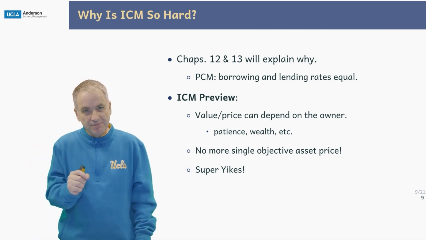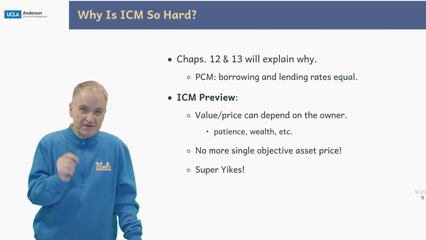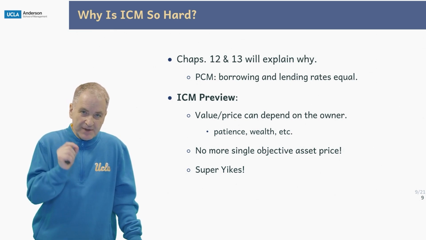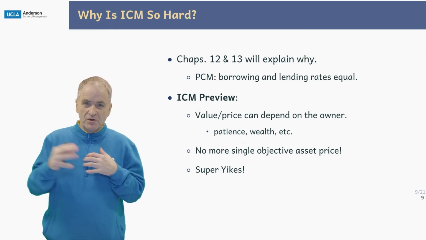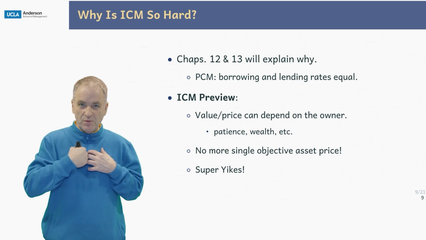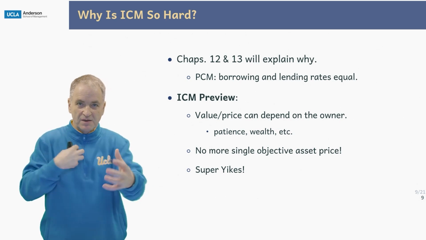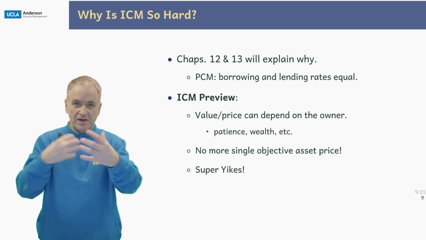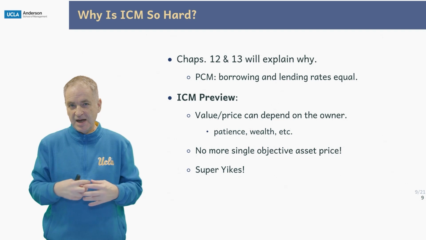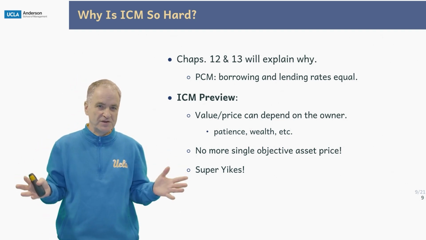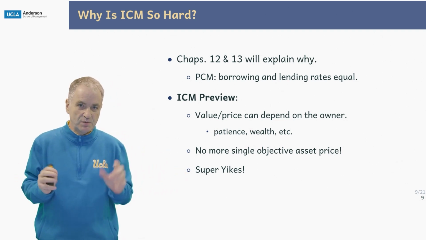The perfect capital markets buys for us something really simple. It buys the fact that if I want to borrow money from you or if I want to lend money to you, the rates are the same. So there is no wedge between that. And that has a lot of consequences. So let me tell you the worst one.